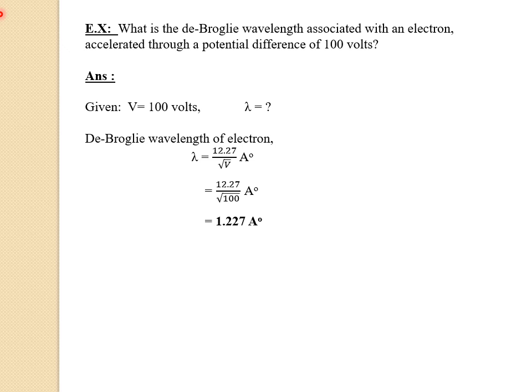Then we discussed the variation of photoelectric current with four factors. The first one is the intensity of incident radiation, and the second one is the potential difference between the plates, cathode and anode. The third factor is the frequency of the incident radiation, and the last factor is the nature of the material of the plate C.